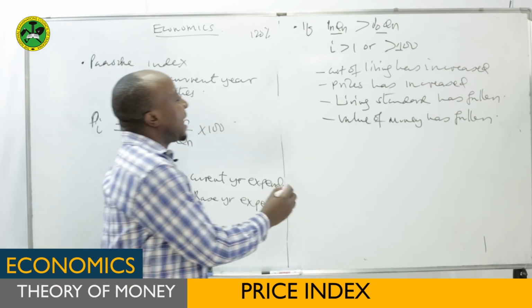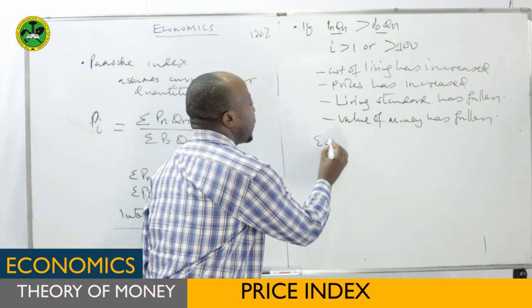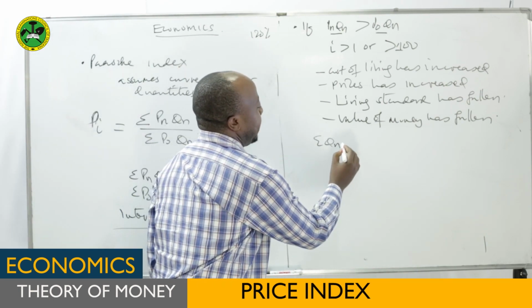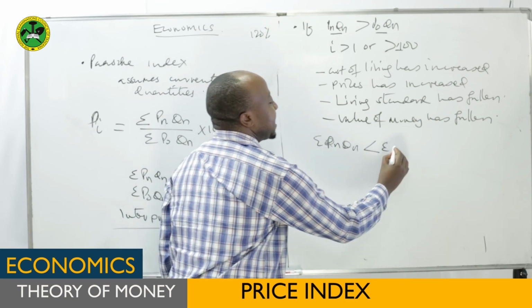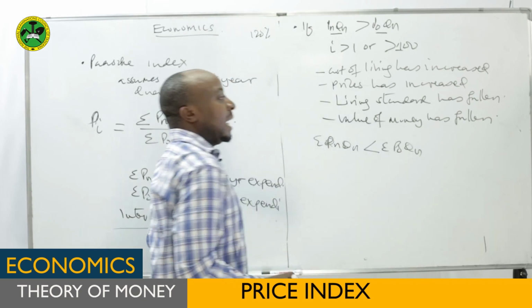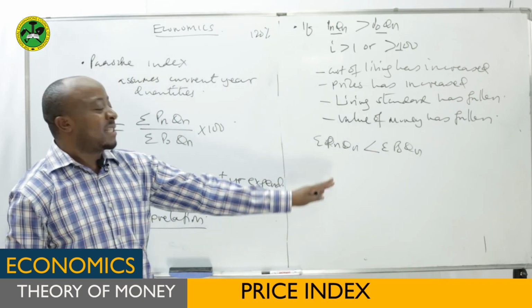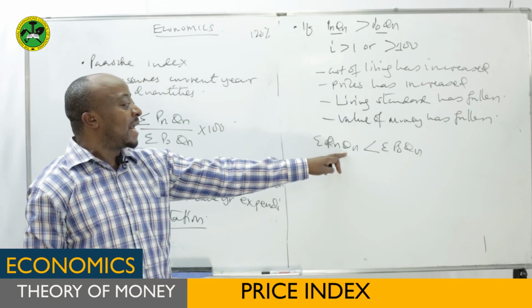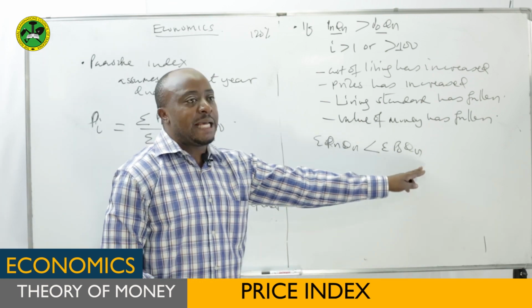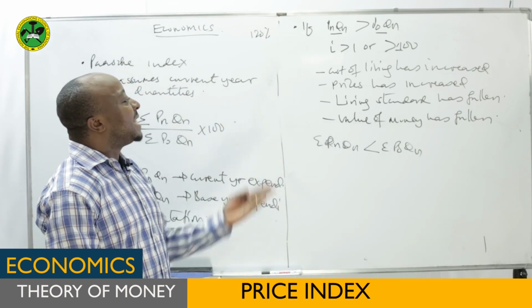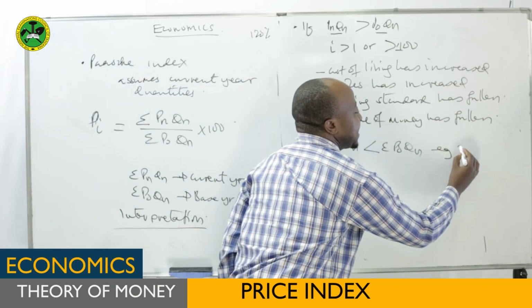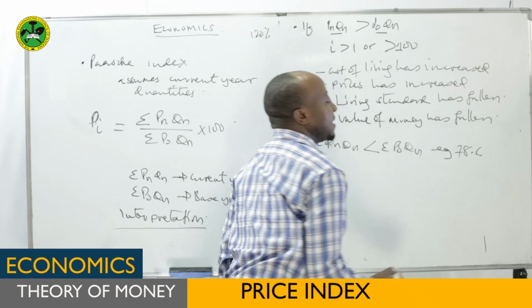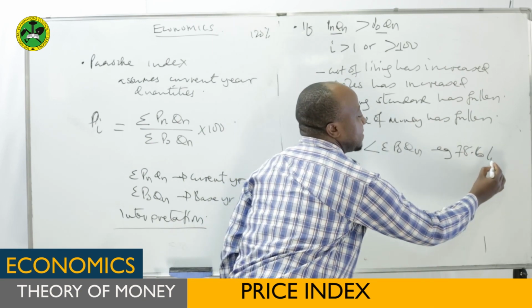But the vice versa may come when the summation of PnQn is less than the summation of P0Qn. Likewise, it means the expenditure in the current year is less than expenditure in the base year, so the answer is less than 100. For example, maybe we get 78.6%.